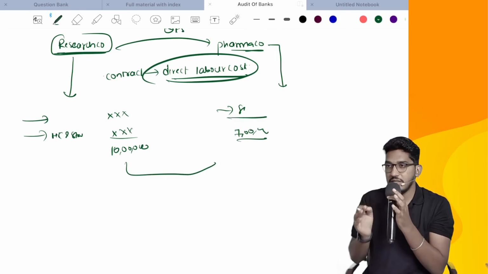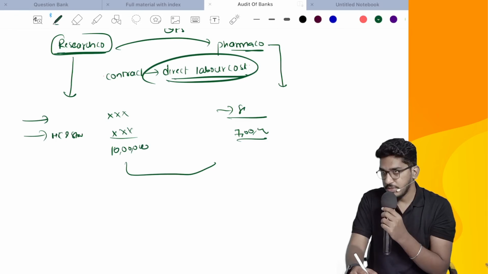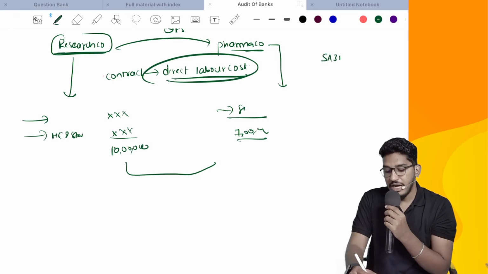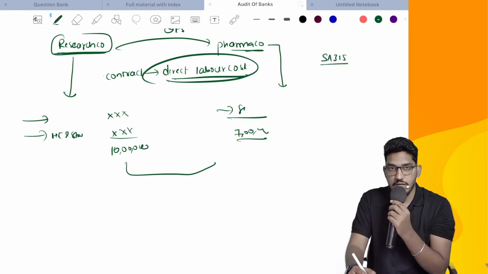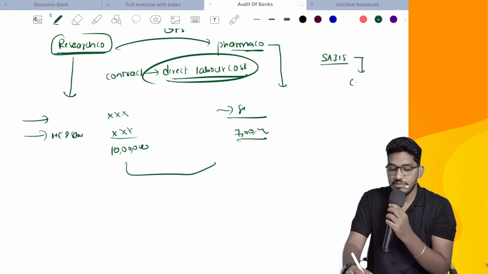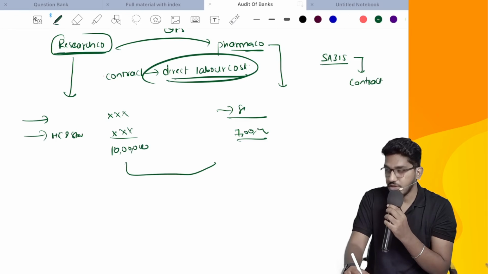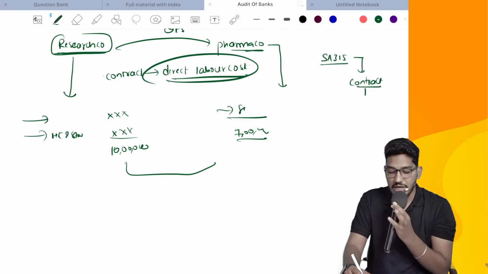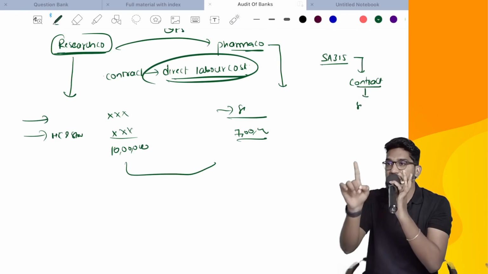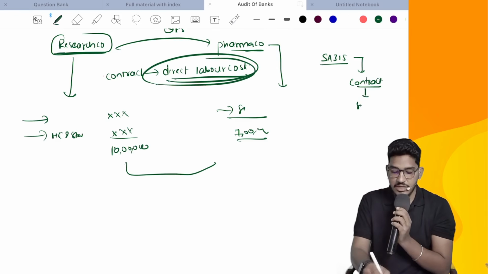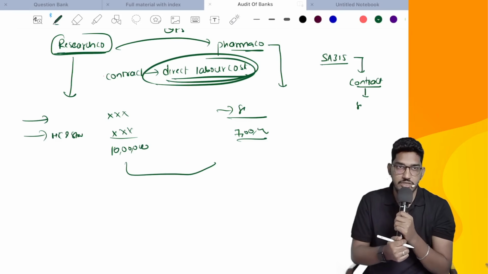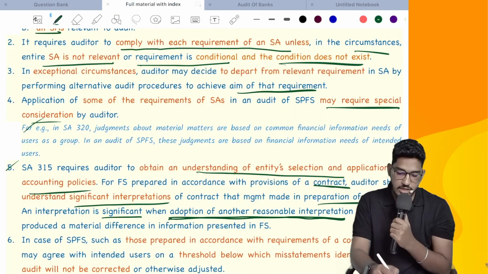So you need to understand that at the time when you are conducting an audit of special purpose financial statements, when you are understanding an entity's environment and its internal control, especially if the applicable financial reporting framework is given under a contract, you read the contract and you need to understand the significant interpretations. Like this kind of significant interpretations, you have to pay attention. Able to understand everybody? So that's what they say here.